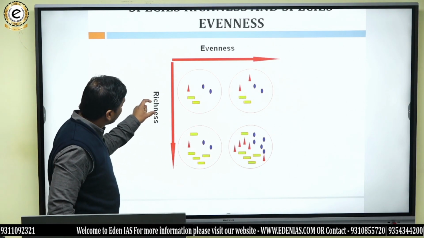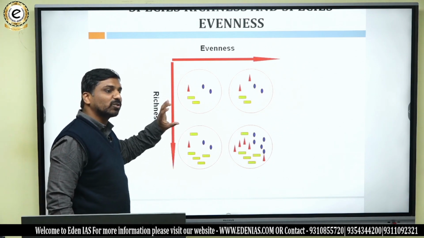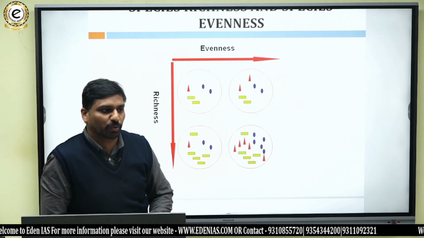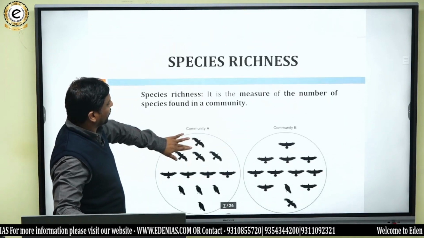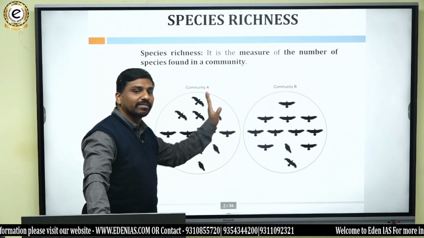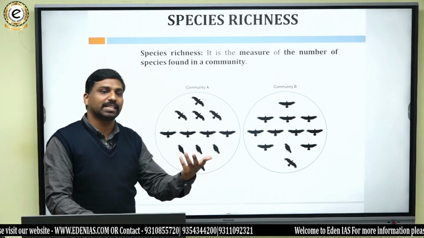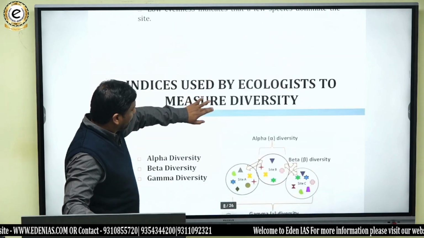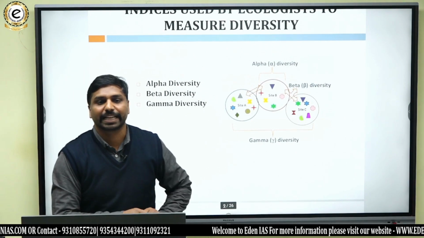If we are talking with reference to animals, then that is animal biodiversity, and if we are talking with respect to species, then that would be different. Species richness means more number of species should be there, different species should be there. So those are different measures. With species richness, we can compare one community with another community and see how rich the species are, that means based on the number. Then species evenness, we have done that one, and we are with alpha, beta and gamma diversity. They are different indices.